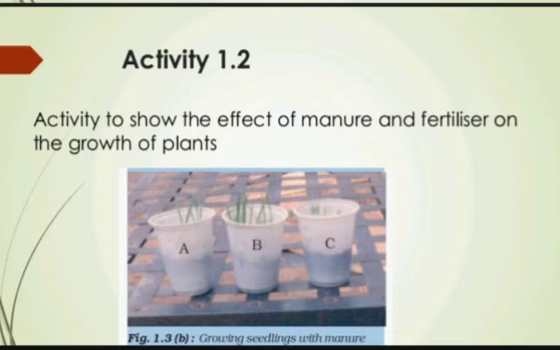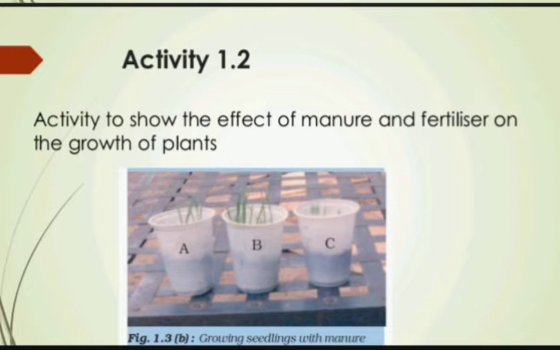Now what we will see? We will find that the seedling planted in ordinary soil in pot A show the minimum growth, and the seedlings planted in soil containing manure in pot B show better growth than pot A. But the seedlings planted in soil containing fertilizer in pot C show the maximum growth as well as the fastest growth also.